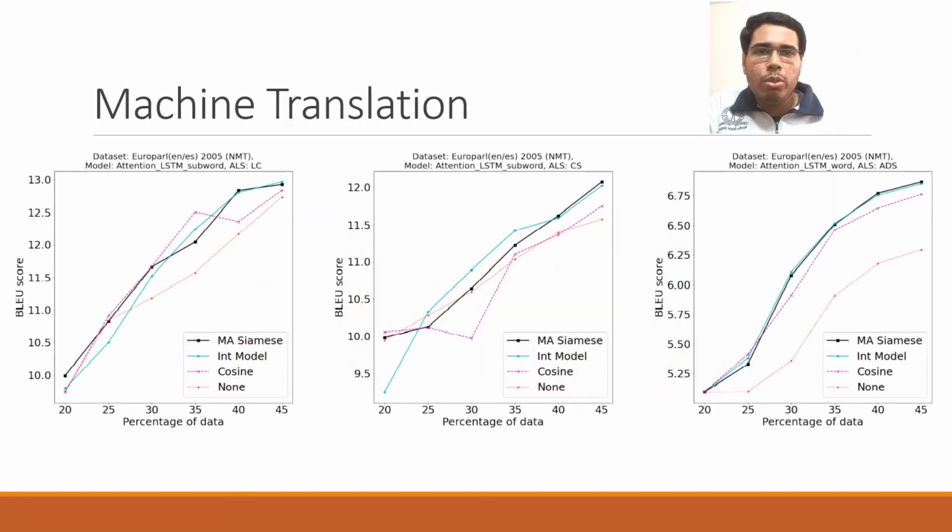Now we move on to the more challenging problem of machine translation. Again, we can see that our method performs better than various AL strategies. We have also experimented with word level tokenization versus subword level tokenization, and we can see that we are achieving consistently better performance over all the baselines.